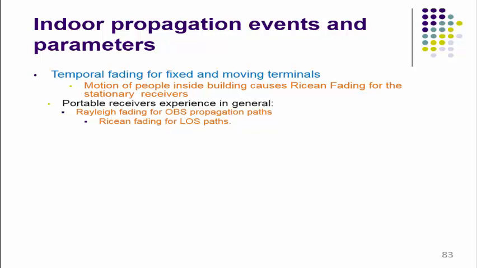If the receiver is stationary and is receiving radio waves, and in between the transmitter and receiver people are moving, then depending on the movement of the obstacles, which in this case are human beings, there are variations in the radio wave.